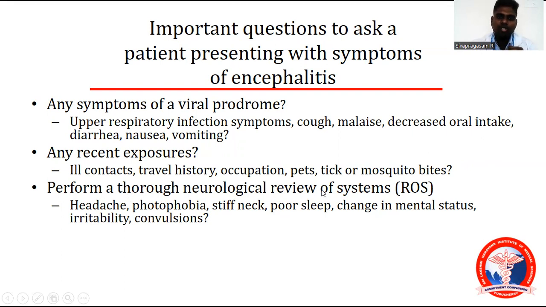Perform a thorough neurological review of systems: headache, photophobia, neck stiffness, poor sleep, change in mental status, irritability, and convulsions.